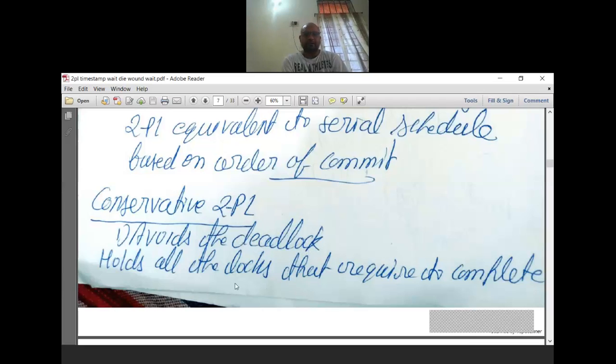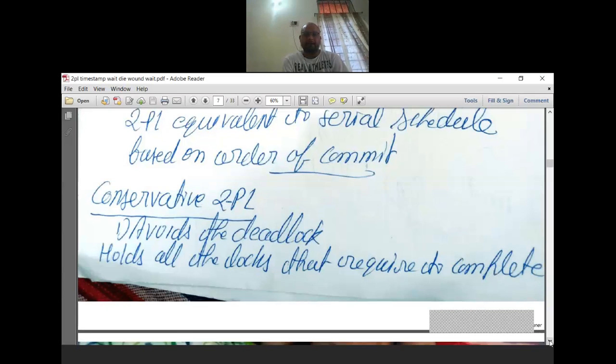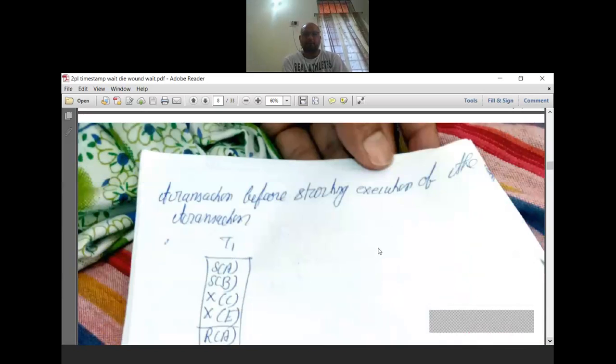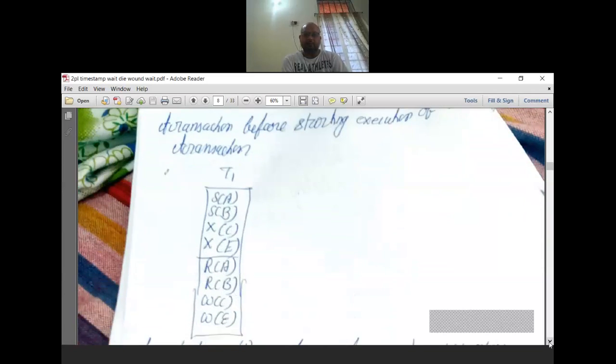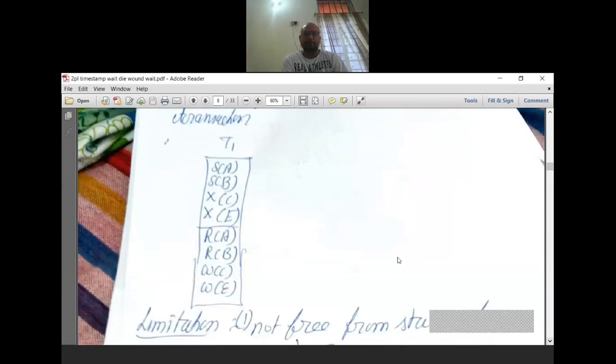In this, all the locks required to complete the transaction should be held before starting execution of the transaction. That means whatever locks are needed to complete the transaction, all the locks are taken before, and they have to be held till the completion of the transaction.